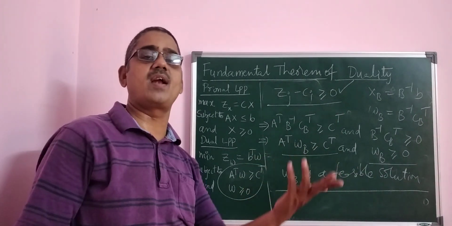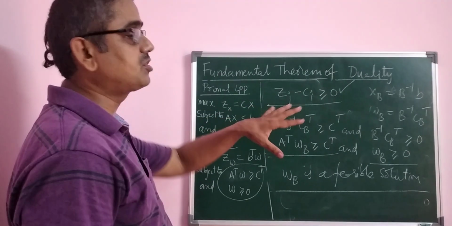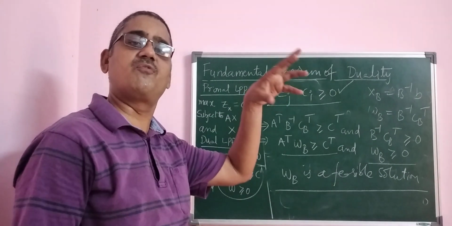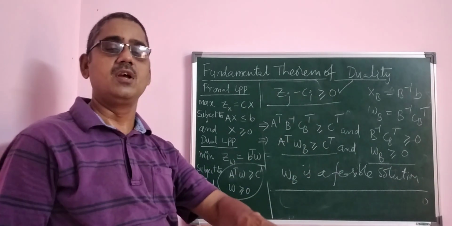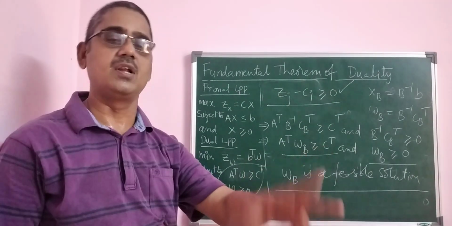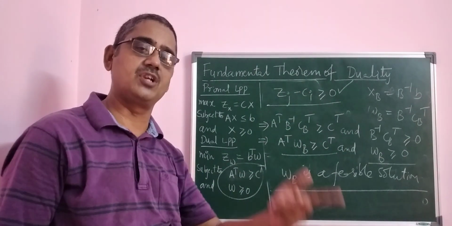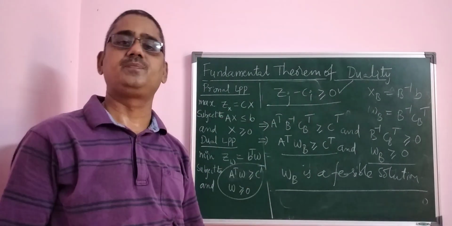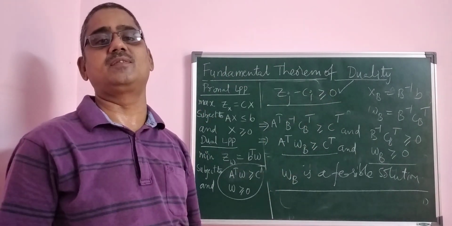It is nothing but the optimum basic feasible solution. Up to now we have proved that if the primal LPP has a finite solution, then the dual also has a finite solution, in the sense that it satisfies the constraints and non-negative restrictions, therefore it is a feasible solution.